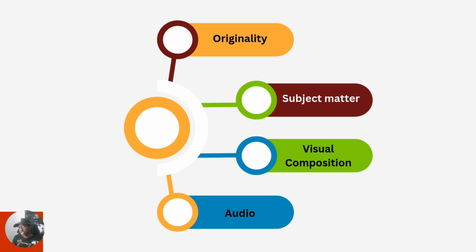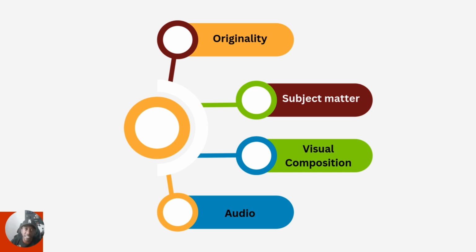So the visual composition, it wants to know who's on screen, right? What type of person is on screen? Is it a male? Is it a female? Is it multiple people? What do they look like? Again, what is the composition of the screen? How much of the screen are you using? That's actually a very, very big factor, or at least it used to be. We don't know how that has changed in terms of distribution for this year, but that was a very big factor. It seems like they have dialed that back.